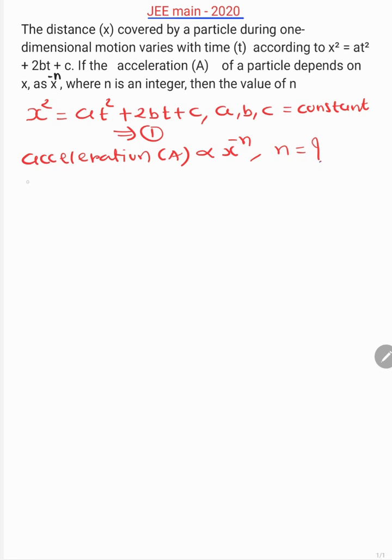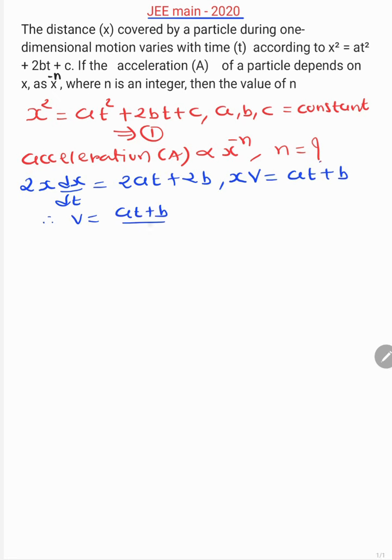Differentiation of x square with respect to time, that is 2x dx upon dt, and right side differentiation with respect to time 2at plus 2b, differentiation of constant is 0. So x into speed v is equal to at plus b. Here 2 is common and cancel. So speed v is equal to at plus b upon x, equation 2.